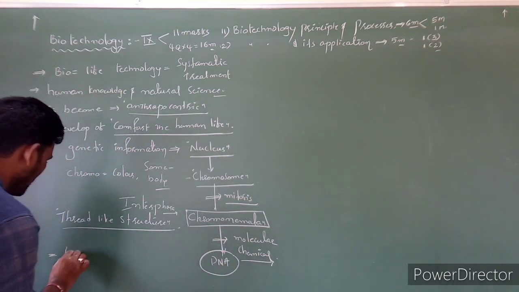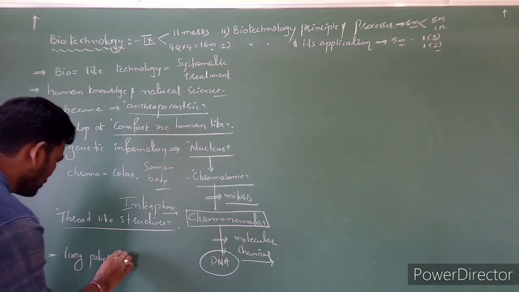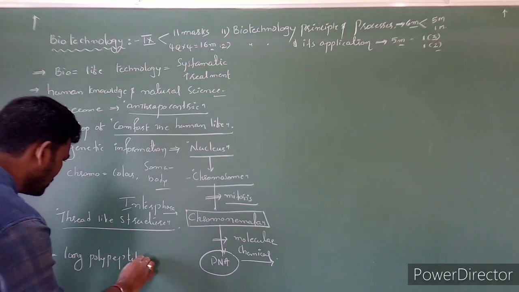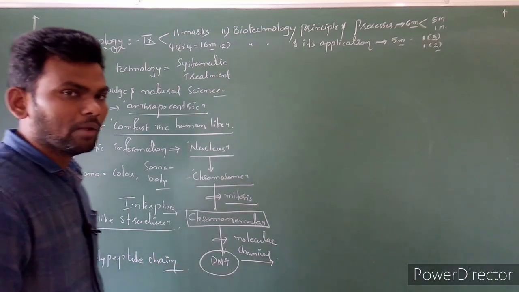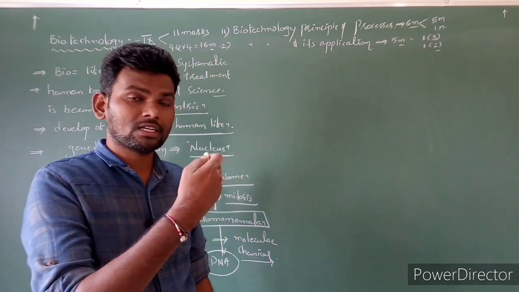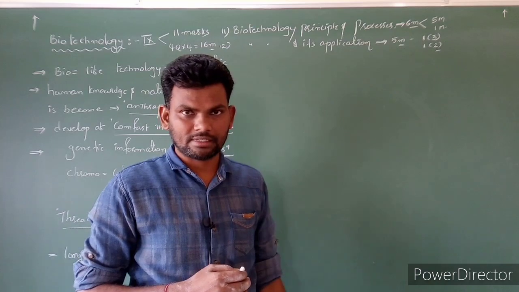DNA is one long polypeptide chain. We already discussed the DNA structure in the 11th class, chapter number 9.